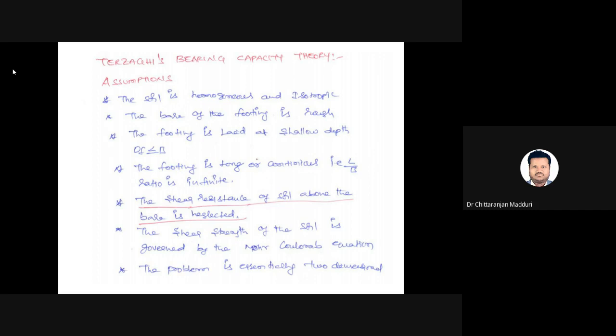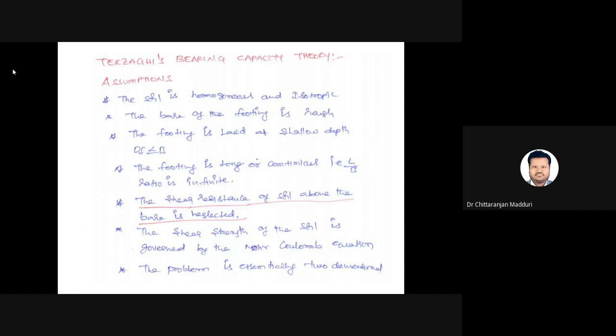Next, the shear resistance above the base is neglected. He doesn't consider the shear resistance of the soil above the base of the footing. Even above the base of the footing there will be some shear resistance of the soil, but that shear resistance is not considered by Terzaghi. It is a very important assumption, that's why it is underlined. Next, the shear strength of the soil is governed by the Mohr-Coulomb equation. Terzaghi considered the Mohr-Coulomb equation in estimating the shear strength of the soil.